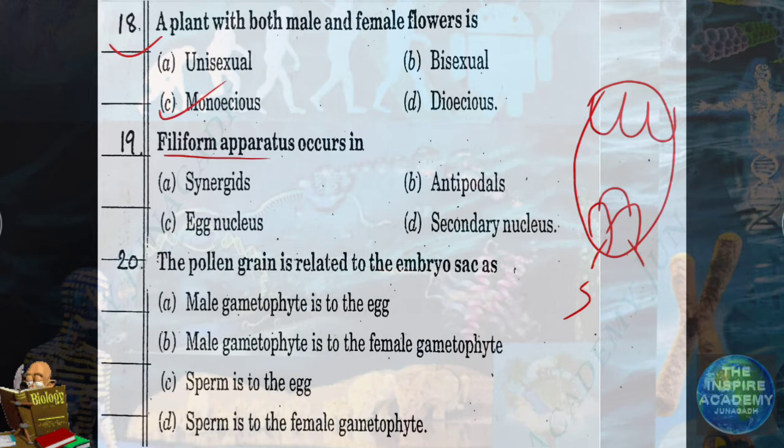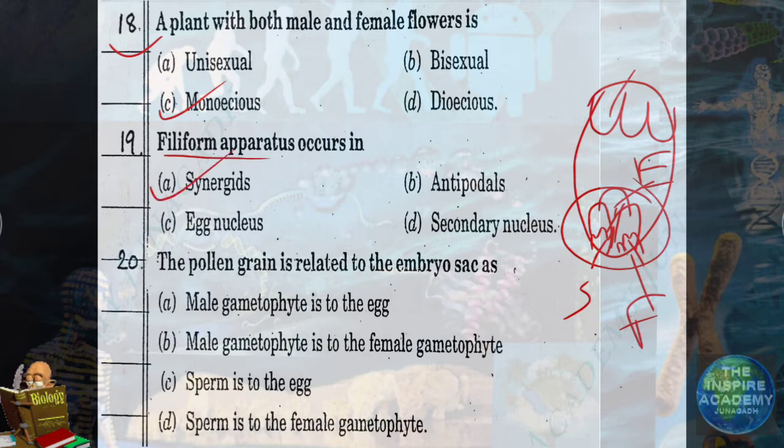and inside the synergids you can find a finger-like structure which guides the pollen, the male gamete, to the egg cell. This will be the egg cell, and the whole structure is called the egg apparatus. So inside the egg apparatus there are 2 synergids and 1 egg cell, and inside the synergids there are structures called the filiform apparatus. So filiform apparatus occurs in synergids.